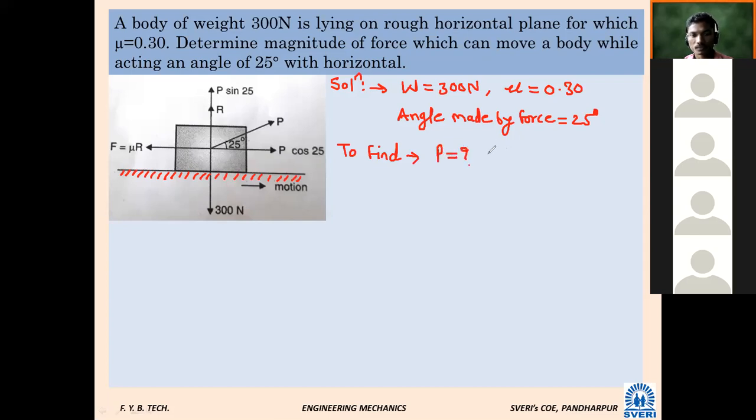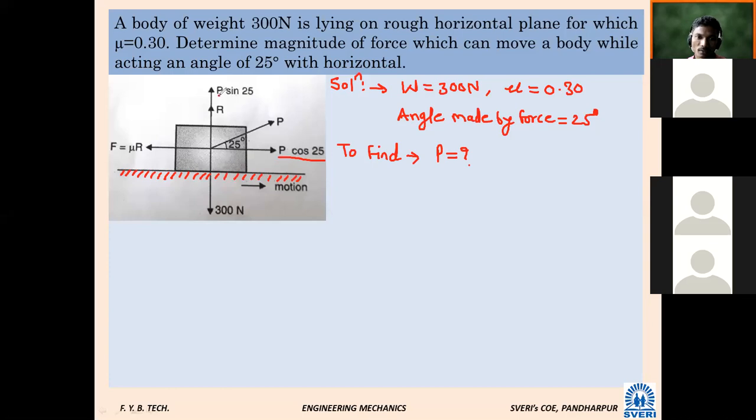Only P we want to find out. Now, whatever inclined force is there, if you resolve that force along x and y axis, what will be its x component or horizontal component of force P? P cos 25. Here it is already written. And what will be its y component? P sin 25.